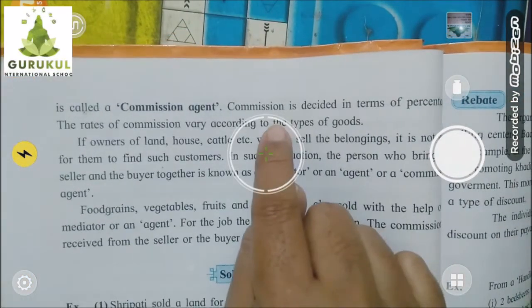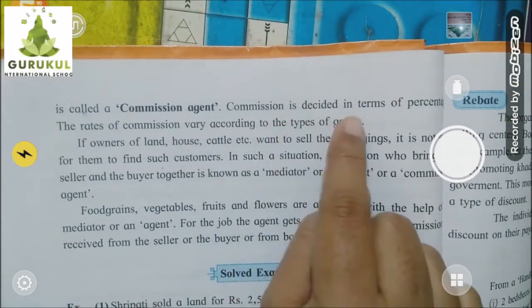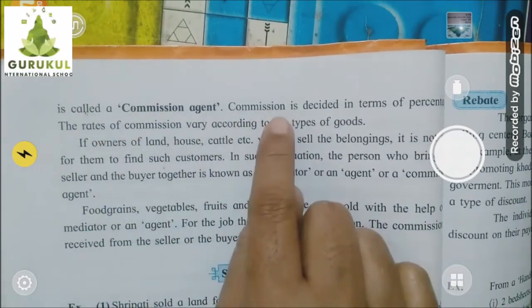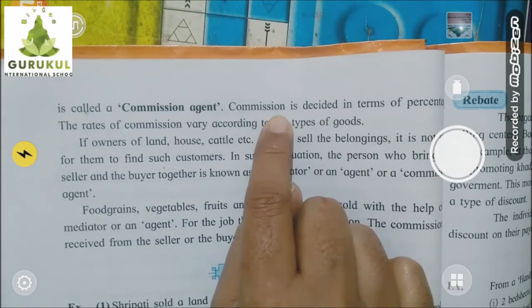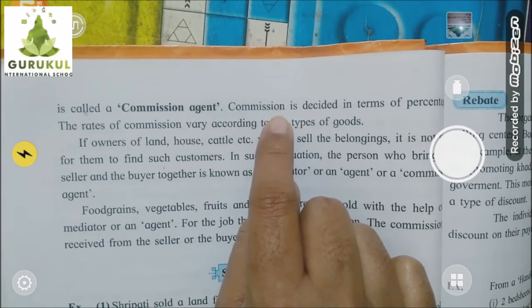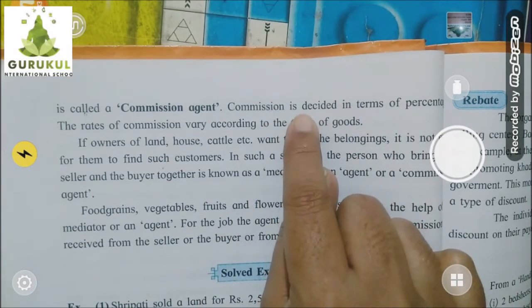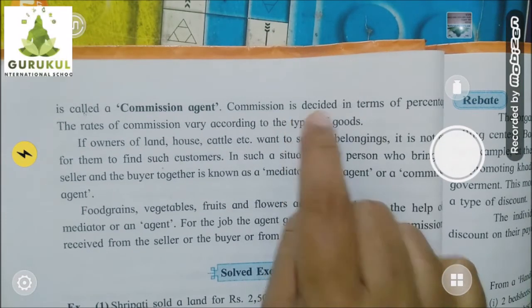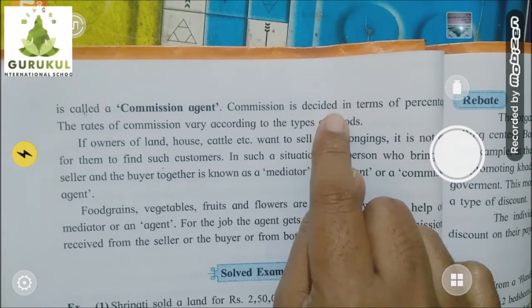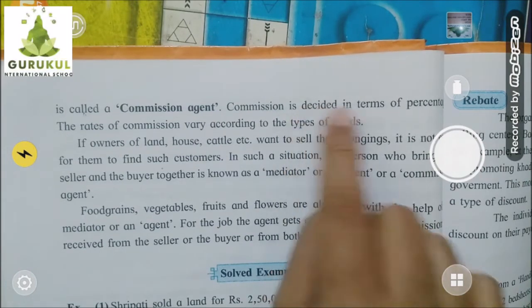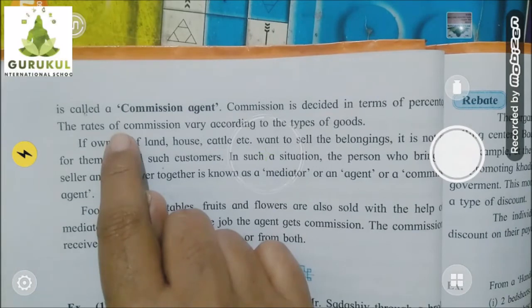Now how is the commission decided? Let's see. Commission is decided in terms of percentage. Generally it is not like that 20 rupees I will give you for this work. It is that whatever goods you sell, suppose 200 rupees of goods you have sold, then on that 2% you will get as commission. Or 400 rupees of goods you have sold, then 2% of 400 will be given to you. In this manner, the commission is given in terms of percentage.